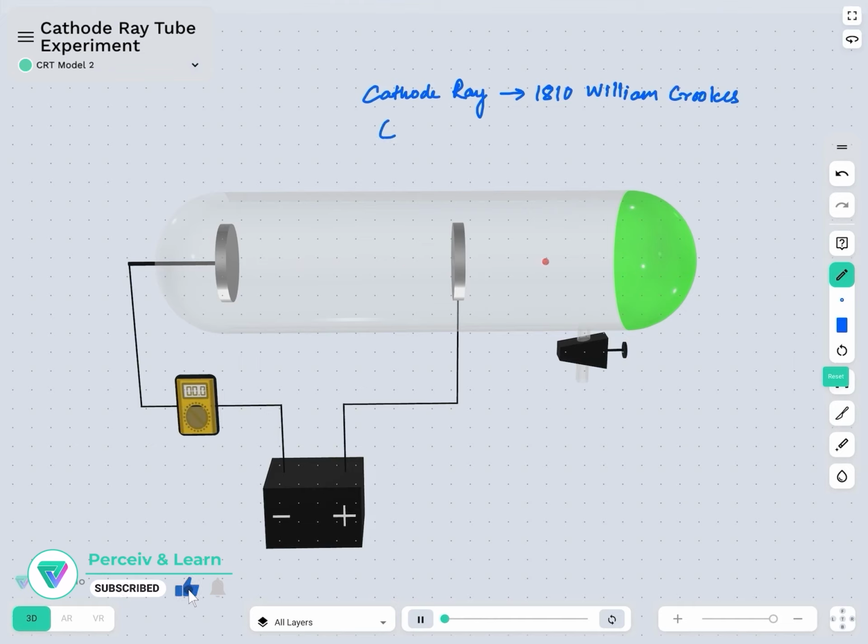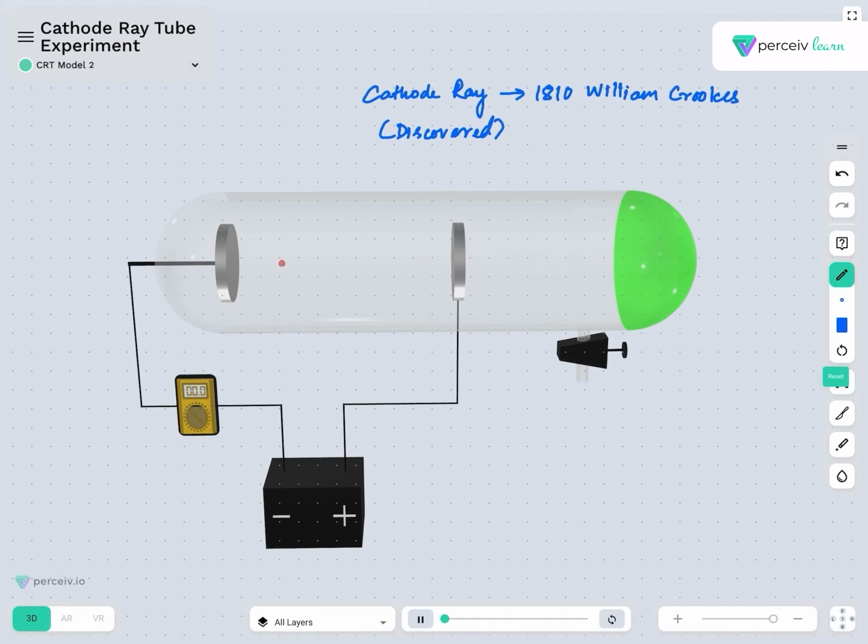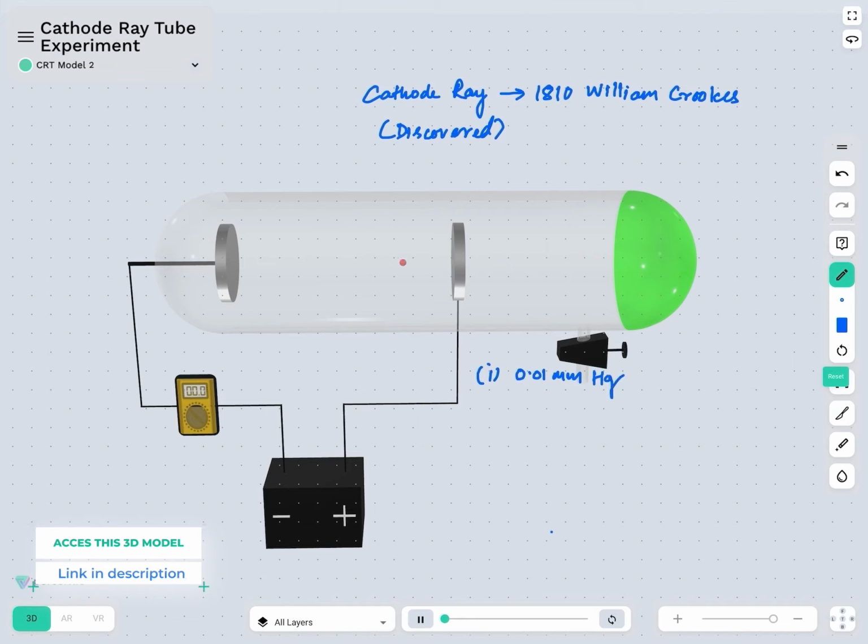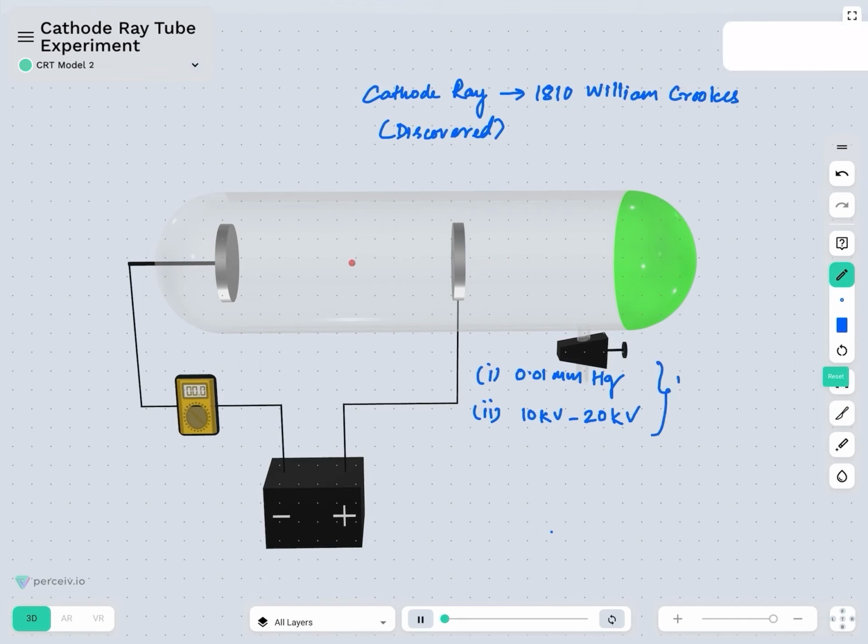So in 1810, William Crookes discovered cathode ray. What all we can postulate from the experiment conducted by William Crookes is that there is a necessary condition: 0.01 mm of Hg pressure has to be maintained and a very high potential difference of 10 to 20 kilovolt has to be maintained in order to produce cathode ray.